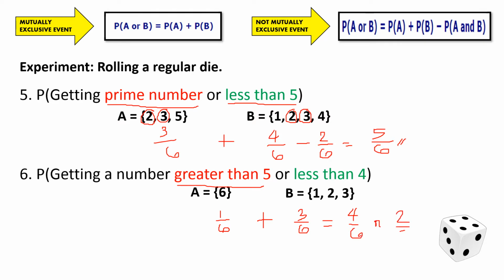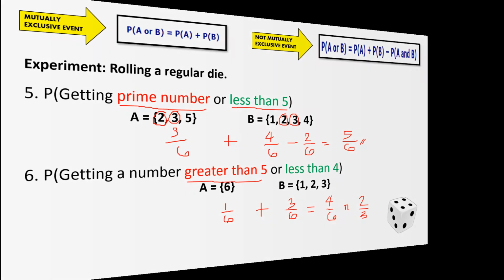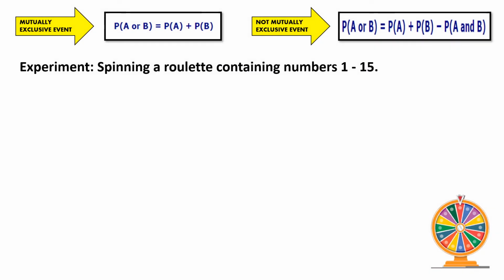Okay, so I hope you understand how to determine the probability of an event, whether it's mutually exclusive or not mutually exclusive. Let's have another set. Let's have a different experiment. This time, let us talk about spinning a wheel containing numbers 1 to 15. With a die, we are plainly dealing with numbers 1 to 6, so let's add more numbers, from 1 to 15.